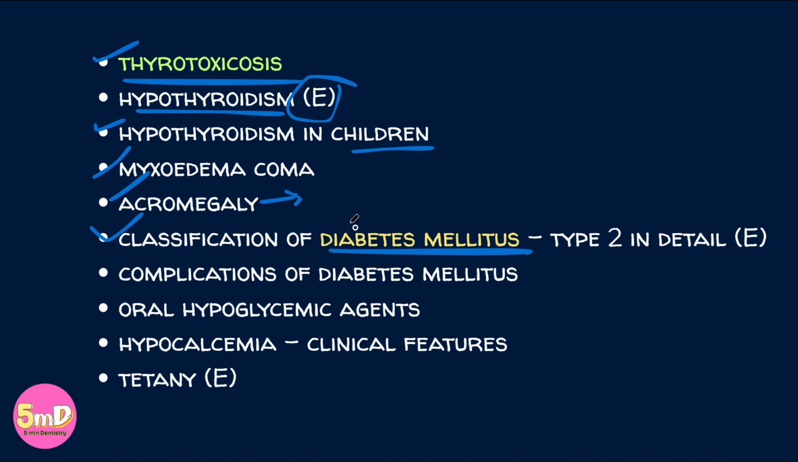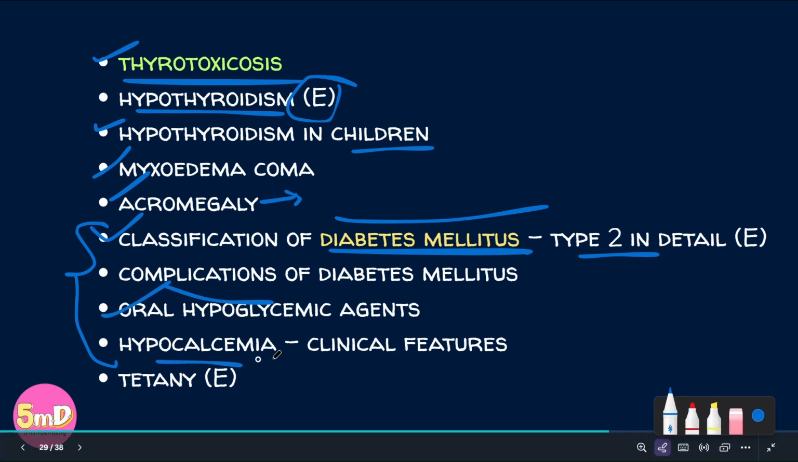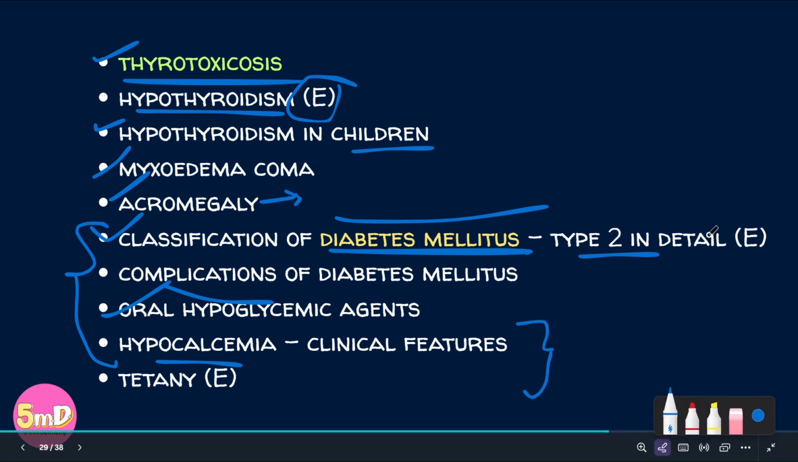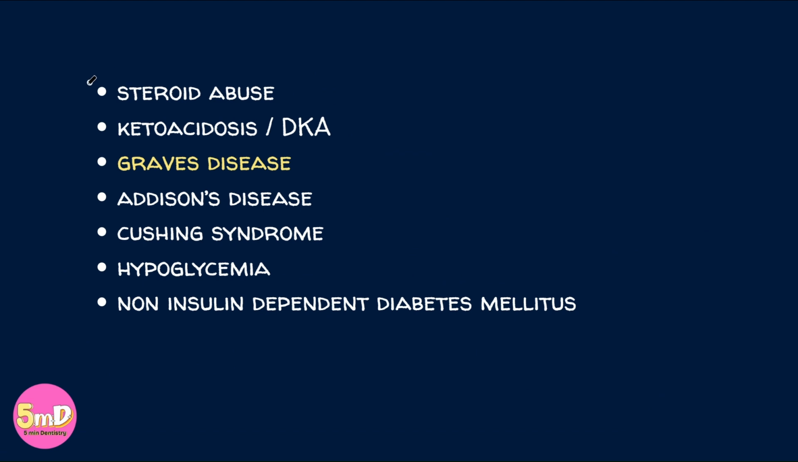Classification of diabetes mellitus, it is another important disease belonging to the endocrine system. Type 2 have been often asked. See again, diabetes mellitus is another huge topic. Complications of diabetes mellitus, oral hypoglycemic agents, hypocalcemia, the clinical features we already saw in the blood chapter, right? Tetany, the clinical features of tetany have been asked as an essay.